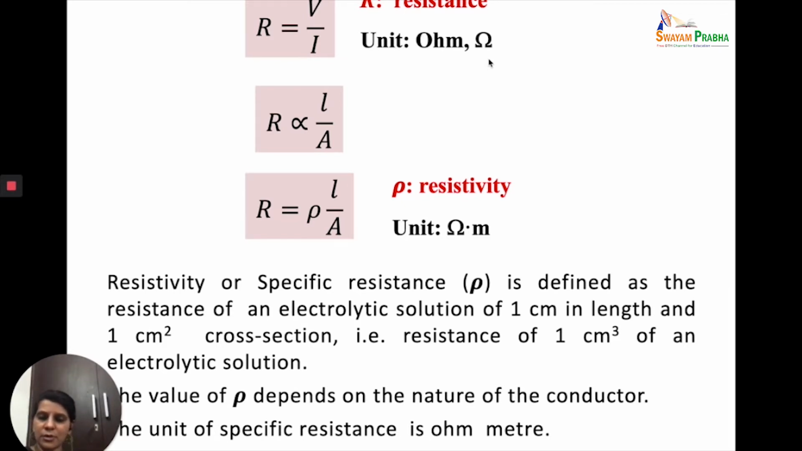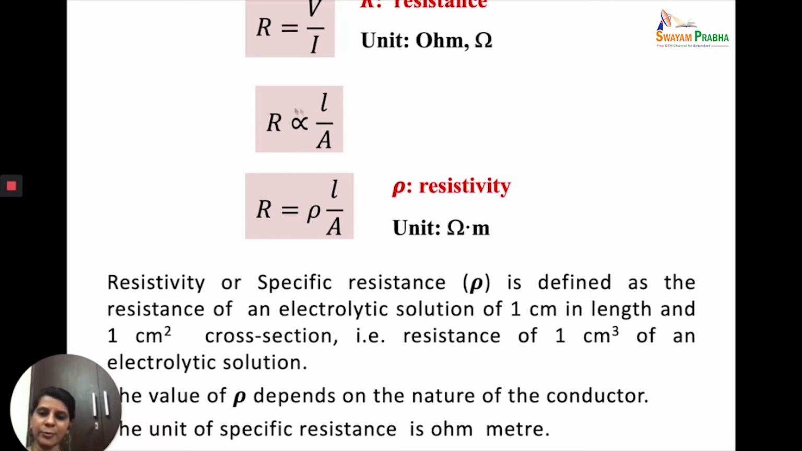Just to emphasize here that the laws which govern the electrolytic conductors are the same as the laws which govern metallic conductors. So R, as in metallic conductors, is directly proportional to the length of the conductor and inversely proportional to the area of cross section of the conductor. So R is proportional to L by A, where L is the length of the conductor and A is the area of cross section of the conductor.